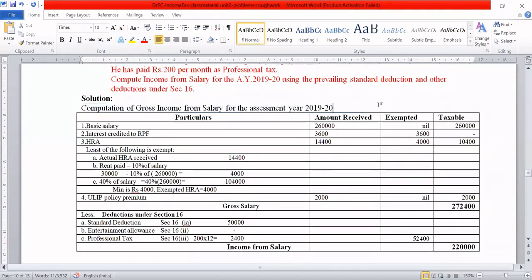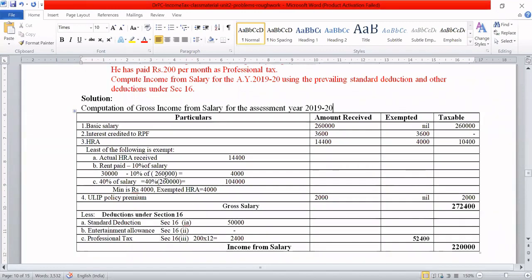Okay. See, the understanding of deductions under section 16 is important, because for your final case study, this is going to be there. Maybe in the next problems I'm not using this, just to give you an idea about what the deductions in section 16 are, I included it here. But this is going to be there in the final case study. When you are arriving at the income from salary, you have to use deductions under section 16.